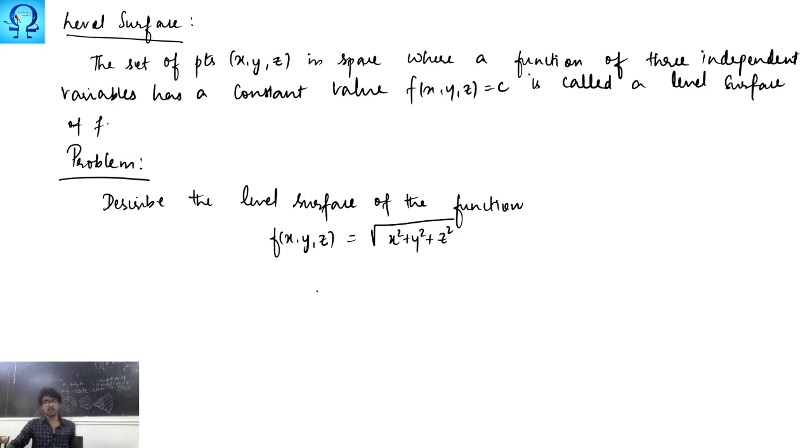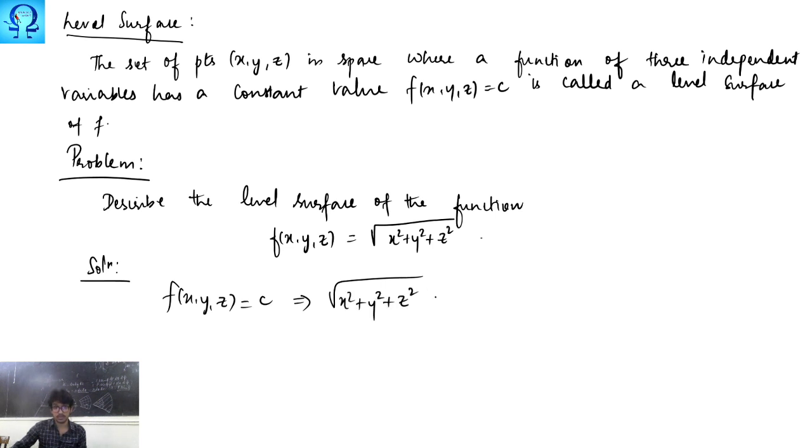So this is the thing that we have. Okay, so in order to find the level surface, we put f of x, y, z as some constant c, which tells us that under root x squared plus y squared plus z squared is c, which is nothing but x squared plus y squared plus z squared is equal to c squared.